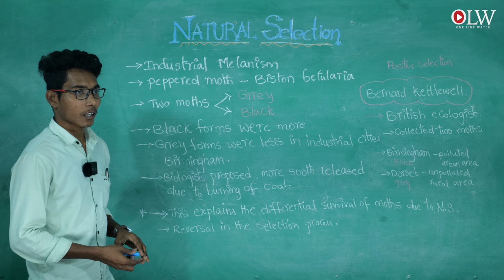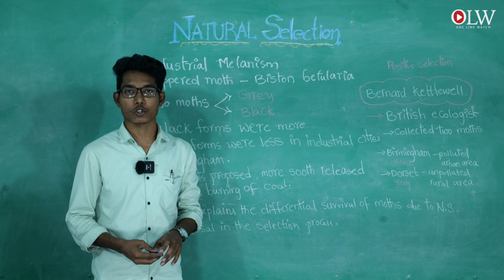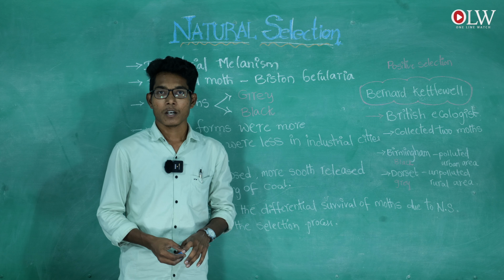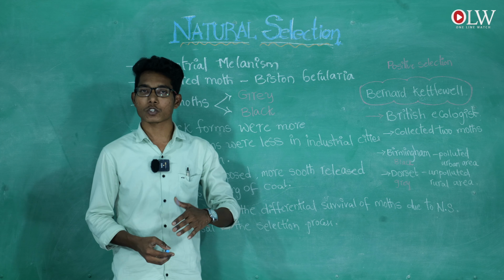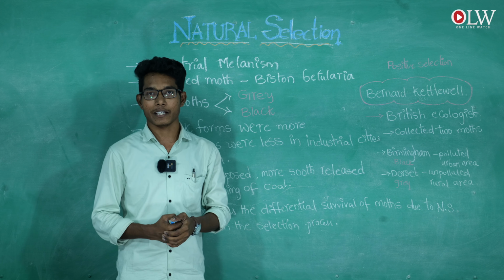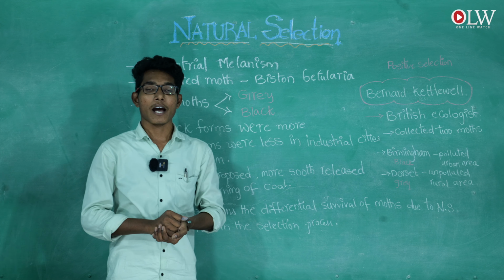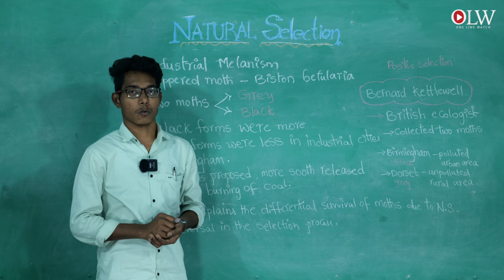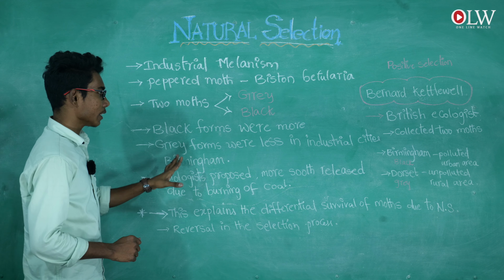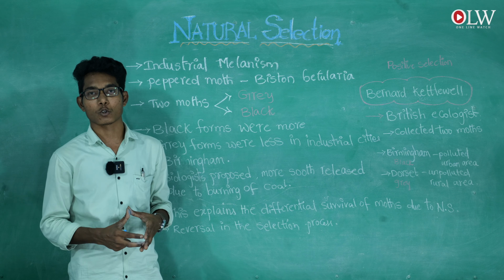Prior to the industrial revolution, the black moths were fewer and the grey moths were abundant. Due to the industrial revolution, the black moths became very abundant in the major industrial cities and the grey moths became very low. Industrial melanism was observed in two cities.